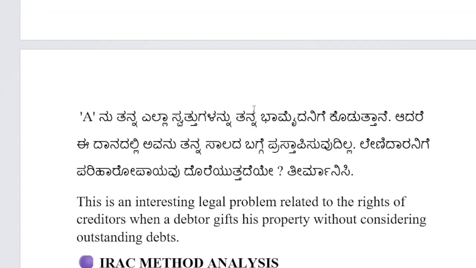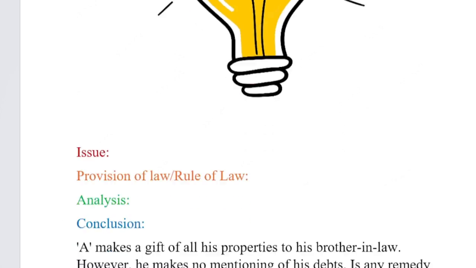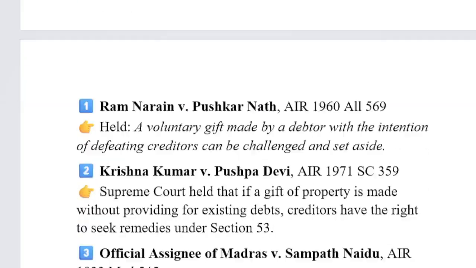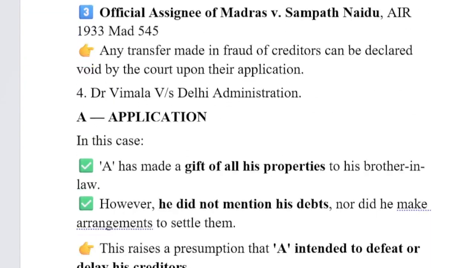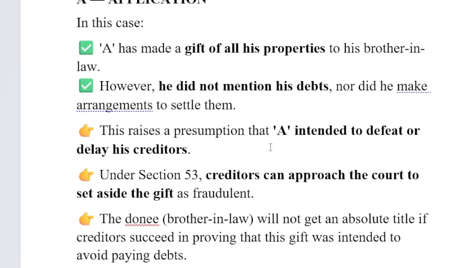The facts given are simplified under the analysis. In the analysis or application, we have to simplify the facts, take the issue, take the rule of law, and then find the answer. That means the entire thing we discuss under this application or analysis.